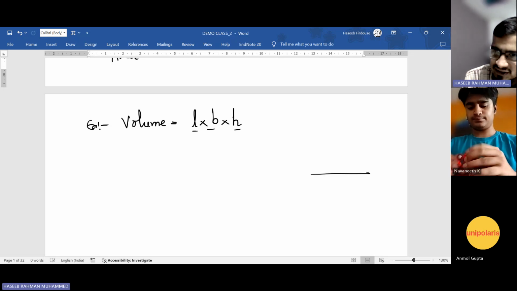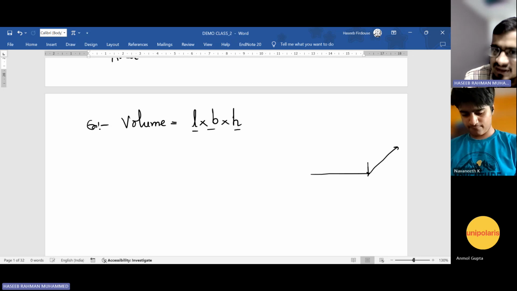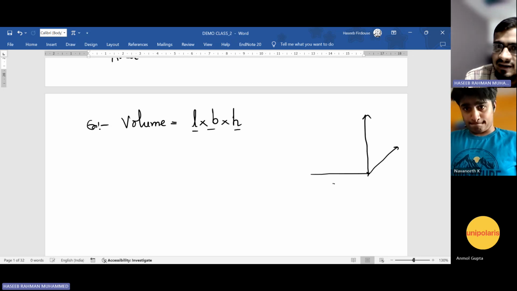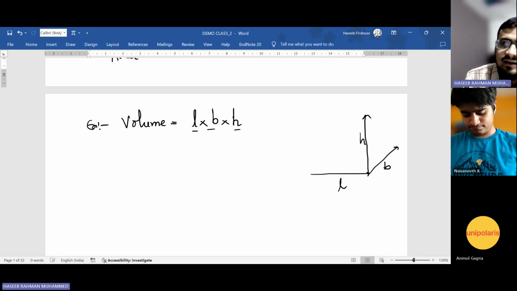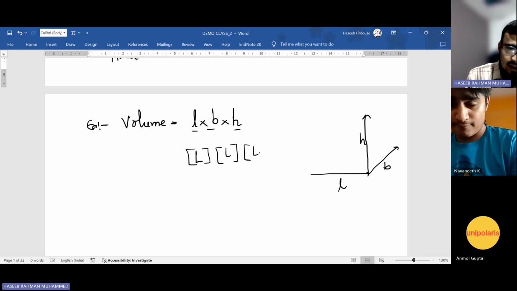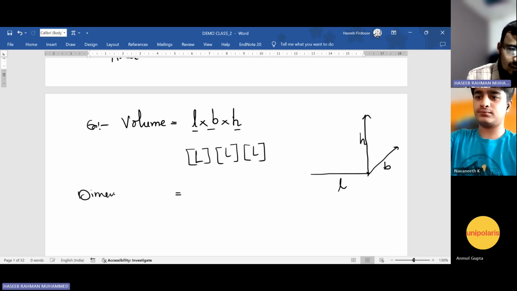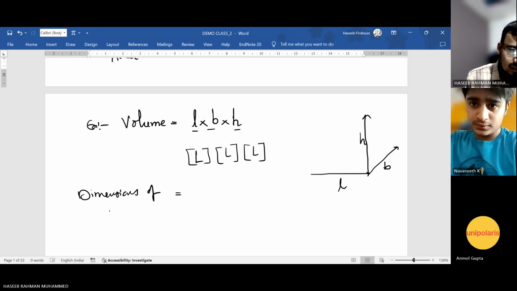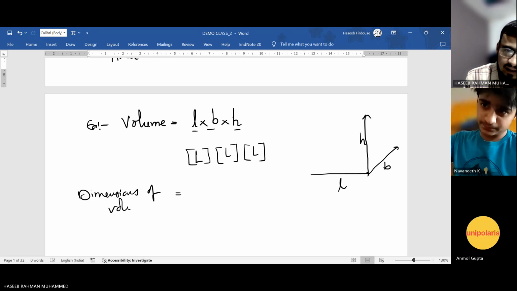One is in this direction, the other in this direction, and the third one is the height, right? Length, breadth, and height are all the same dimensions. So we say L in square bracket, L in square bracket, L in square bracket. So the dimensions of volume become what? L cube.